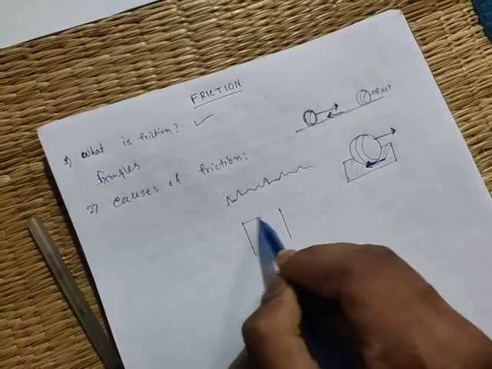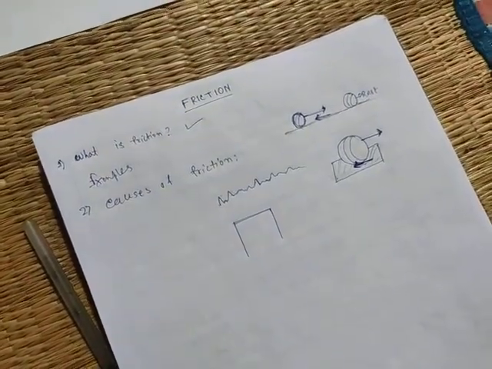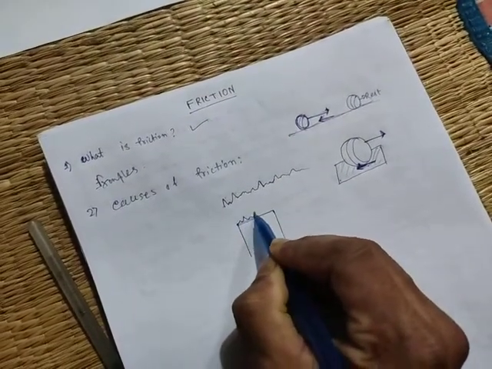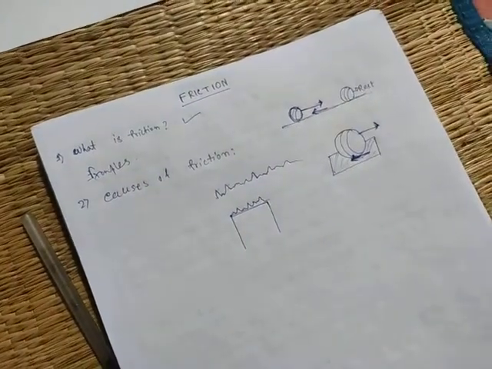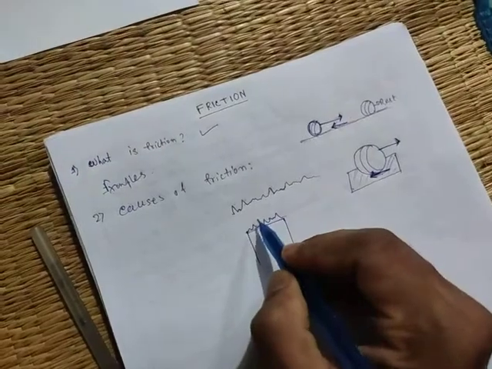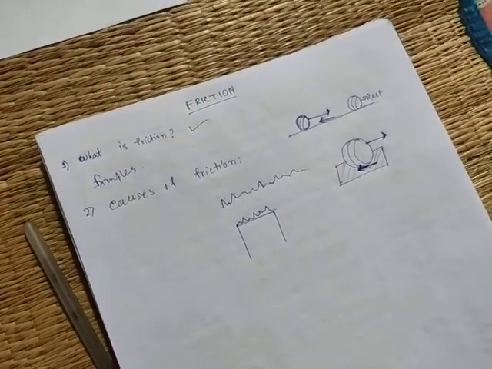Suppose this is a table, and if you see it under a microscope, it consists of a large number of peaks and valleys. And we put a book on the table. So the surface of the book also consists of a large number of peaks and valleys.